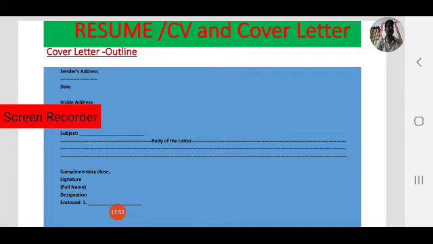You have to mention the source, such as newspaper advertisements or magazine advertisements, or by knowing that there are some vacancies in their company. You have to mention the source in the first paragraph itself.